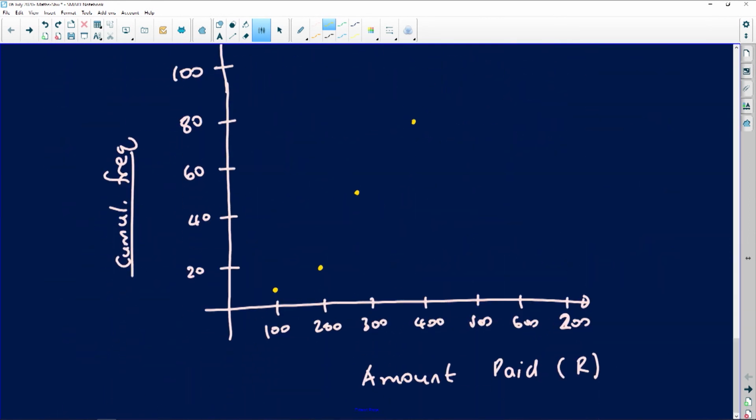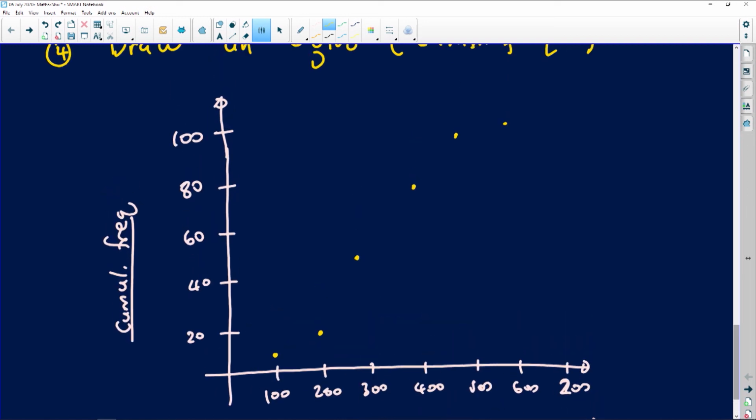And then 500, we're going to plot 500 against 94, so 500 against 94 will be somewhere there. And then lastly, 600 against 100, excuse me, is going to give us that point there, right? Yours is going to be more accurate if you've got graph paper, so it's going to be much nicer. The important thing is when you join these dots, they're going to form a nice lazy S of some sort. That is much nicer than what I have on the board, right?